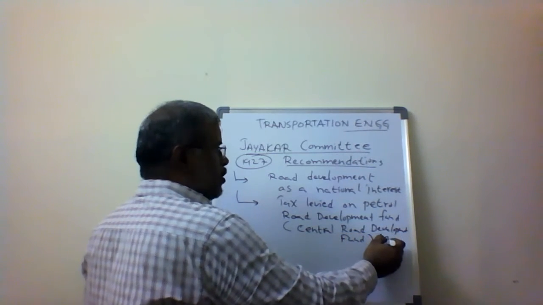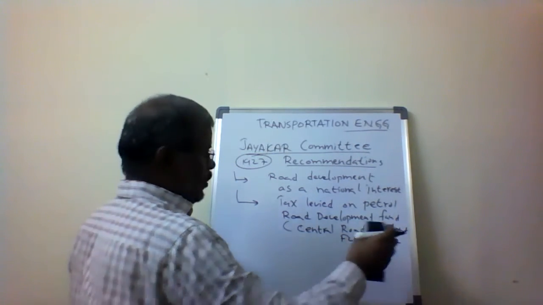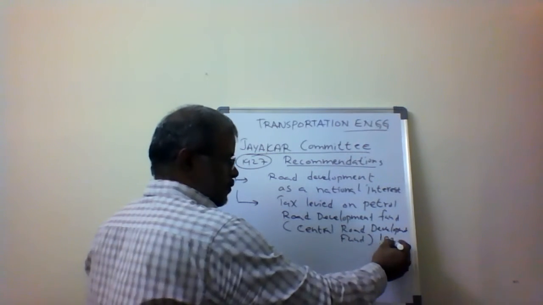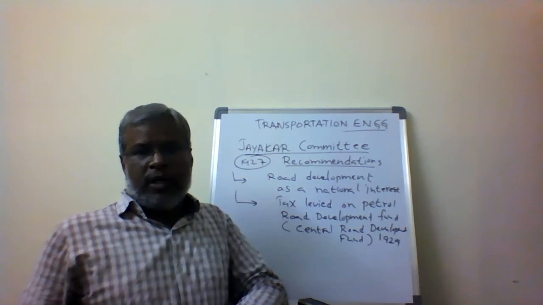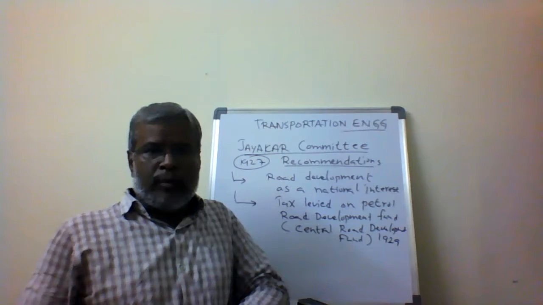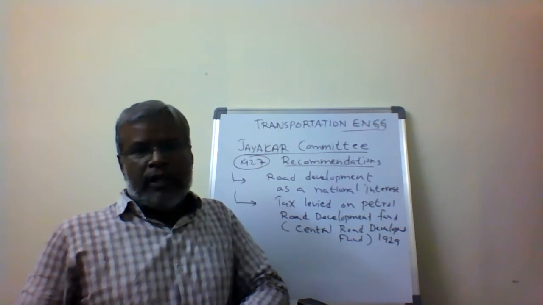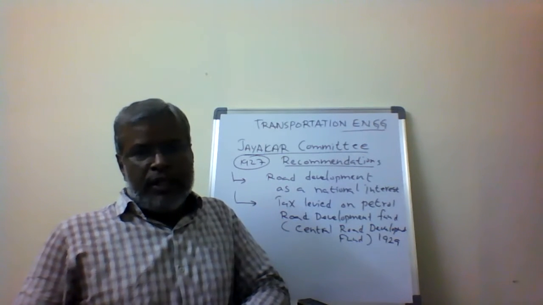In the year 1929, the Road Development Fund, called the Central Road Development Fund, is constituted. In that Central Road Development Fund, they are going to be collecting the tax from the petrol, which we are going to be using for various road constructions in India itself.